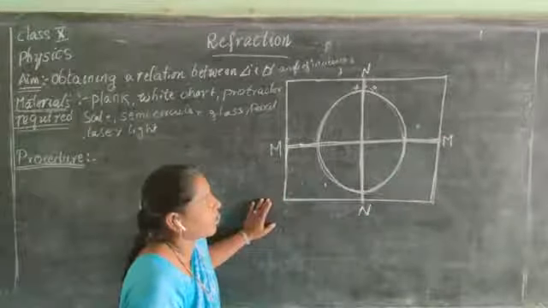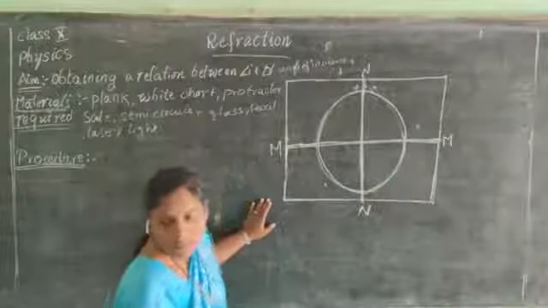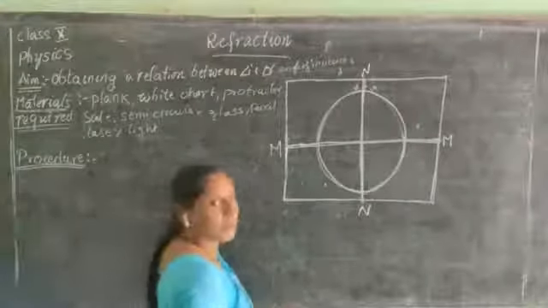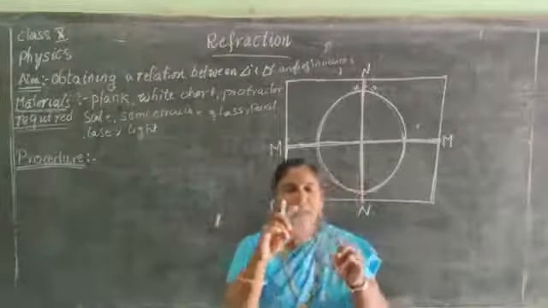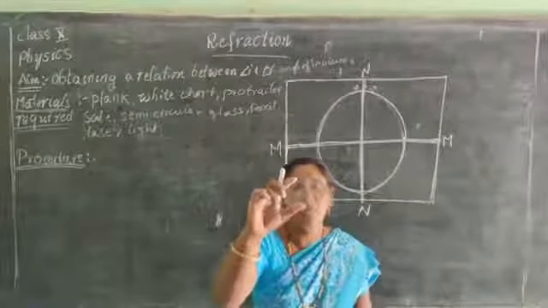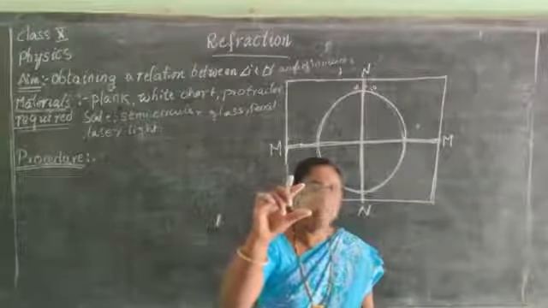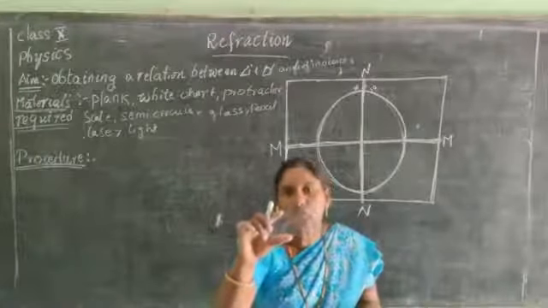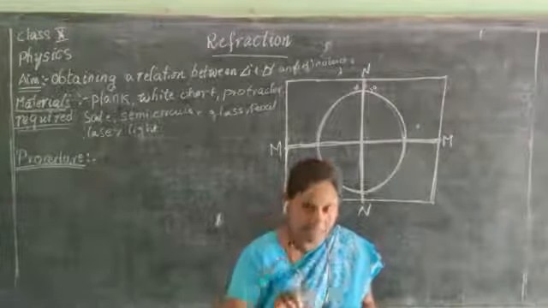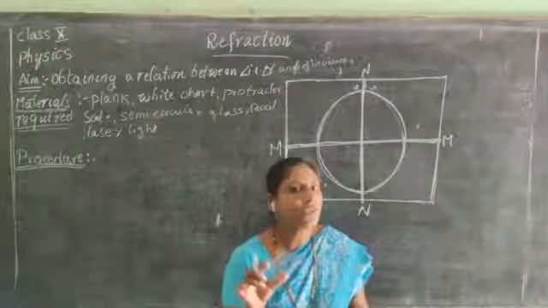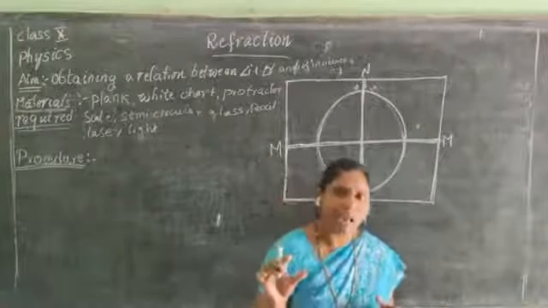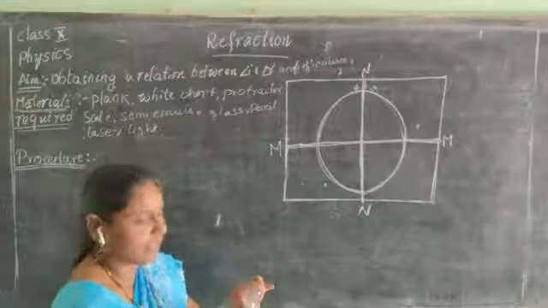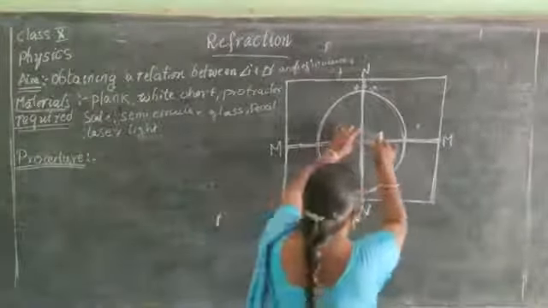Try to take a protractor. You know, children, what do you mean by protractor? See, in my hand, I have this protractor. What is the use of it? It is used to measure the angles. So, try to take the protractor and measure the angles.